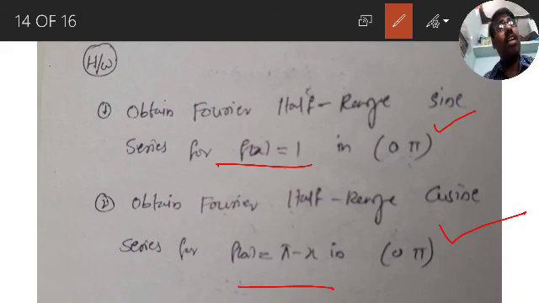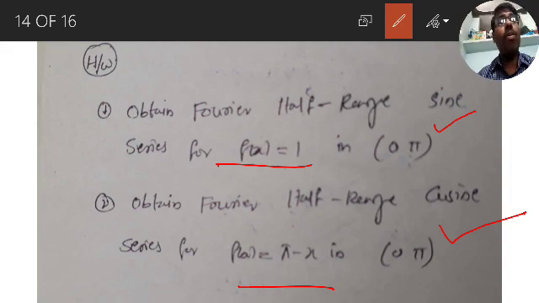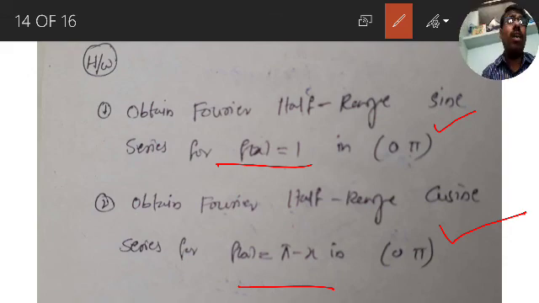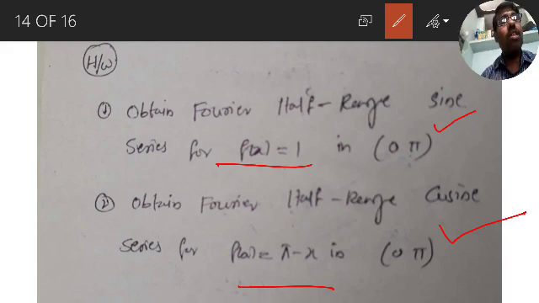We solved a similar problem in this video: obtain a sine series for f of x equal to x in 0 to pi. Both f of x equal to x and f of x equal to pi minus x are very similar. So practice first the f of x equal to x problem, then try to do this homework problem, f of x equal to pi minus x in 0 to pi. So this homework has only two problems.